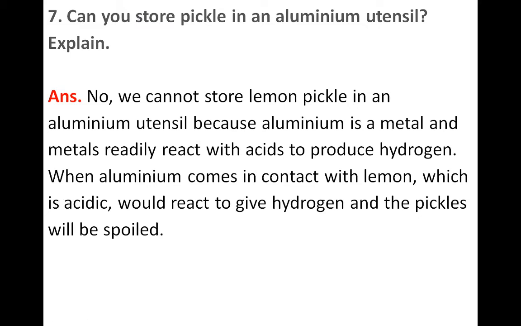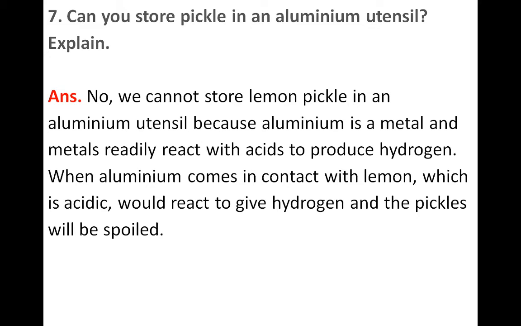As we already know, metals react with acids, and when metals react with acids, they produce hydrogen gas. So when aluminium comes in contact with the lemon, and we know that lemon has acid in it, it will react.